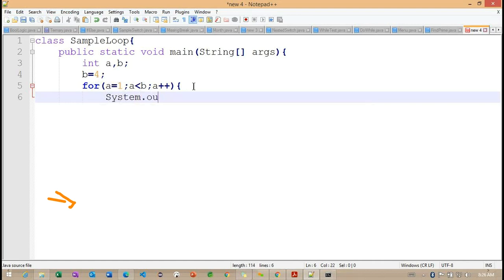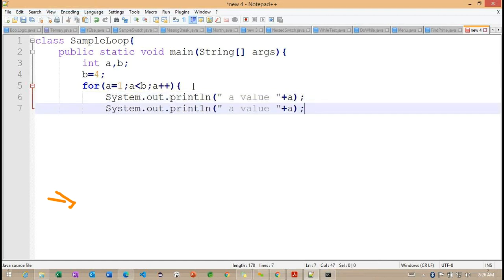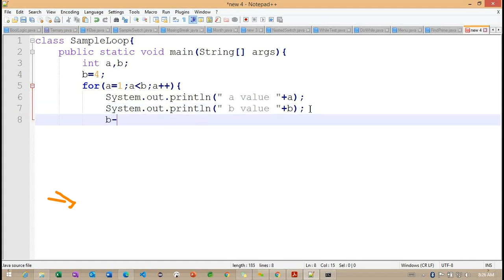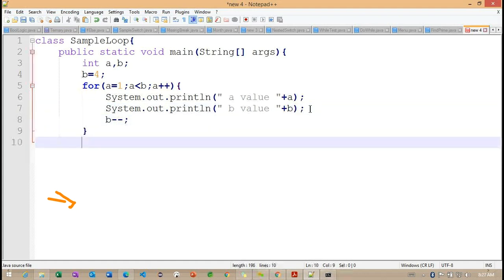the simple values here. System.out.println the A value, and in the same way we'll check with the B value, and here I'm using B minus minus.